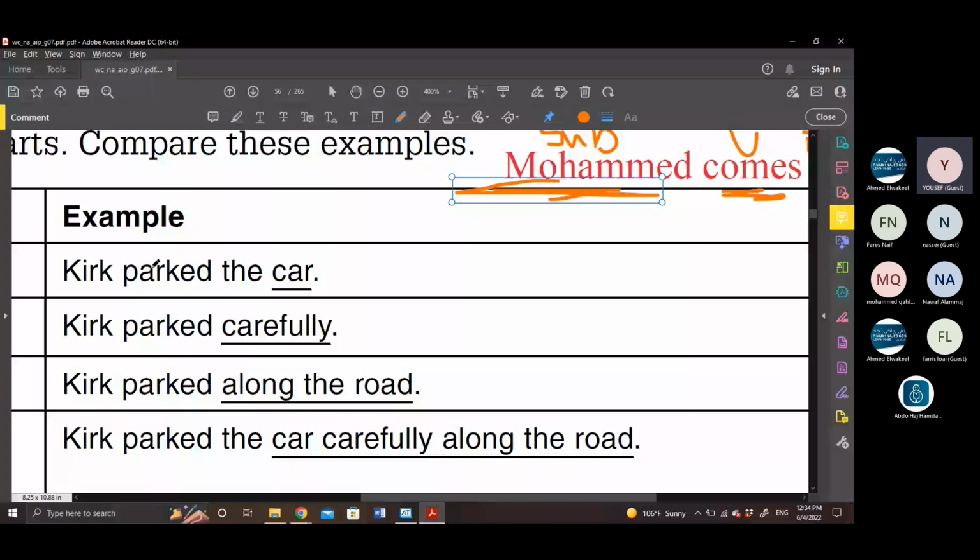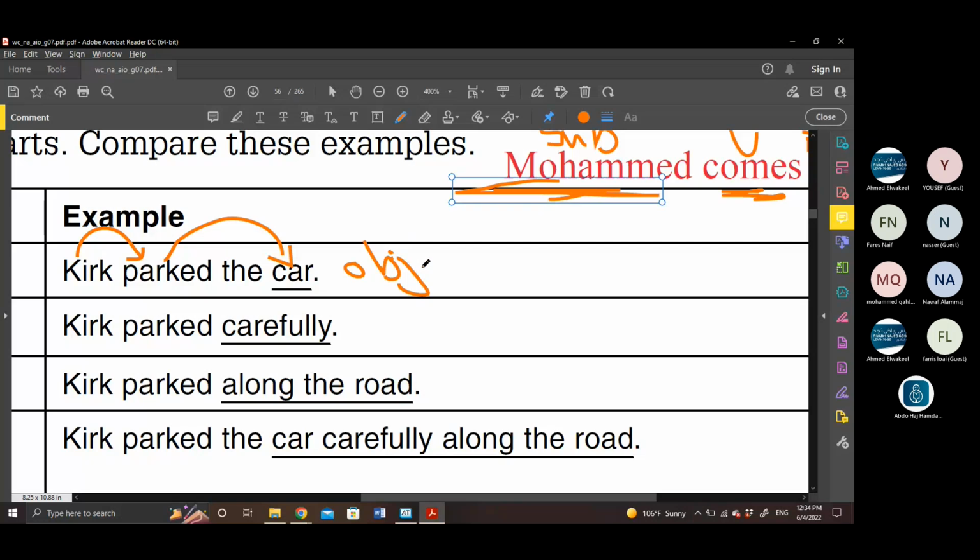So when I say, for example, Kurt parked the car. Kurt is a subject doing the action, which is park. He parked what? He parked the car. So the car is what? The car is receiving the action. Bravo. So since it's receiving the action, it's called an object.